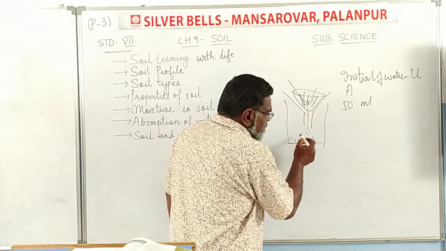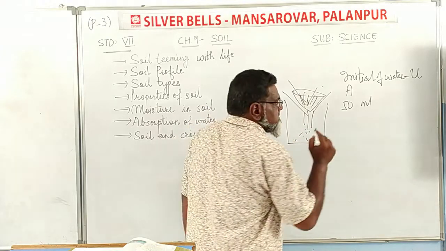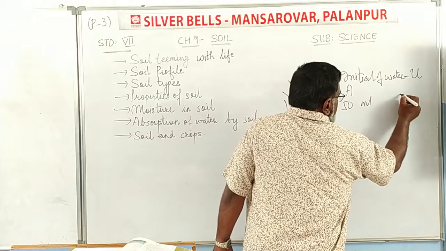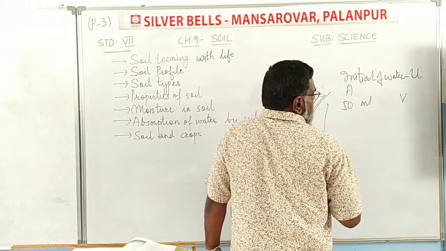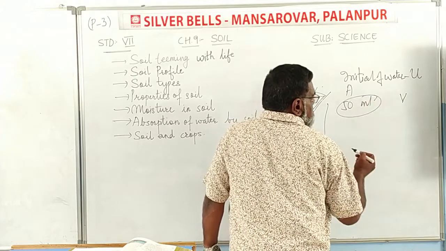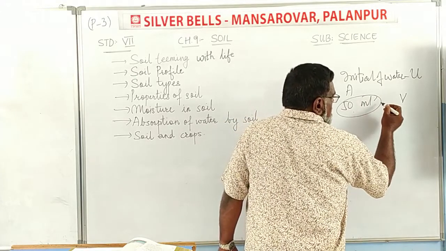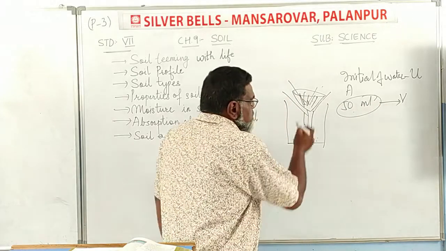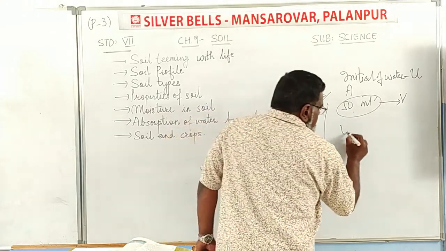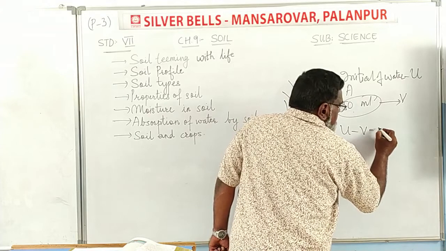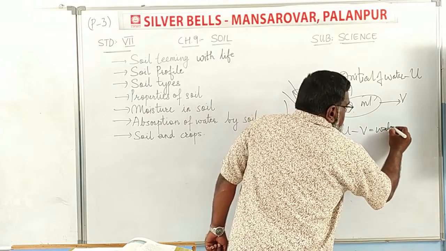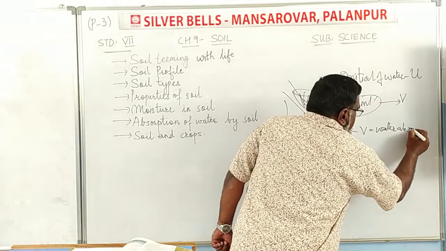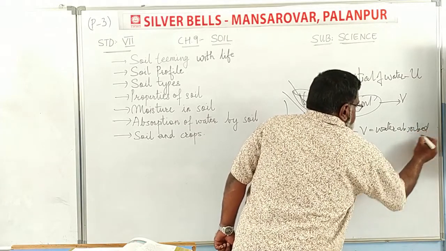The amount of water left in the beaker is called V. This is the final amount. U is the initial amount of water, the volume, and V is the volume left behind. So U minus V will be the water absorbed by soil.